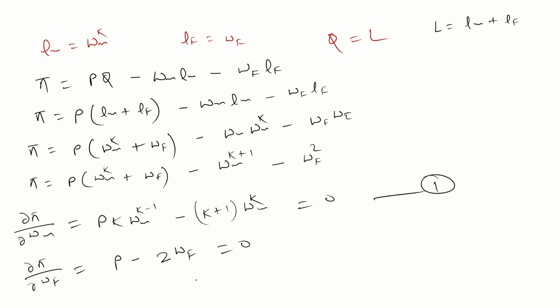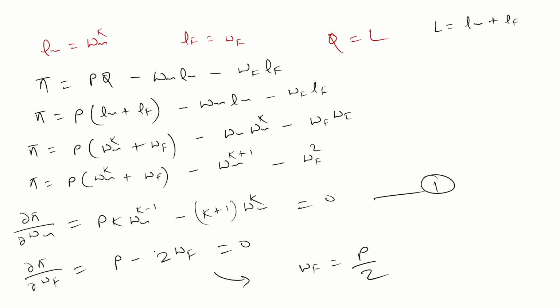So Wf is what? P by 2. Wf is P by 2. Guys, this is equation 1. So if you just take this term from the left hand side to the right hand side, what will this become?